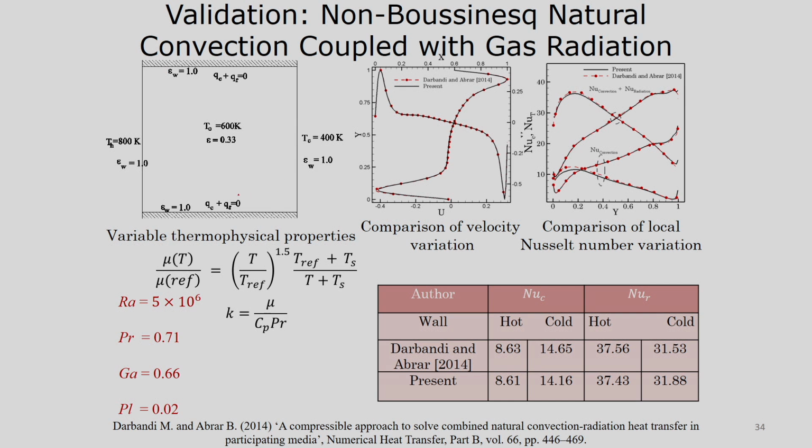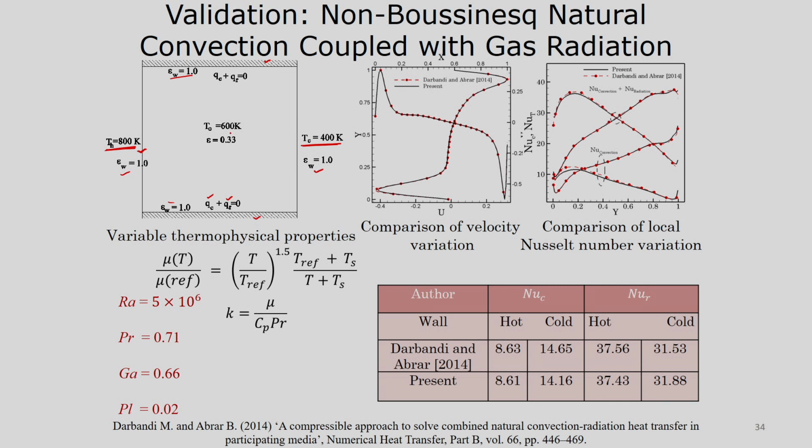You can see this is the cavity. These are the 4 walls: this is the cold wall at 400 Kelvin, this wall is at 800 Kelvin, and emissivity is 1, so these are black surfaces. Top and bottom walls are adiabatic for radiation as well as conduction, and these are also black walls.